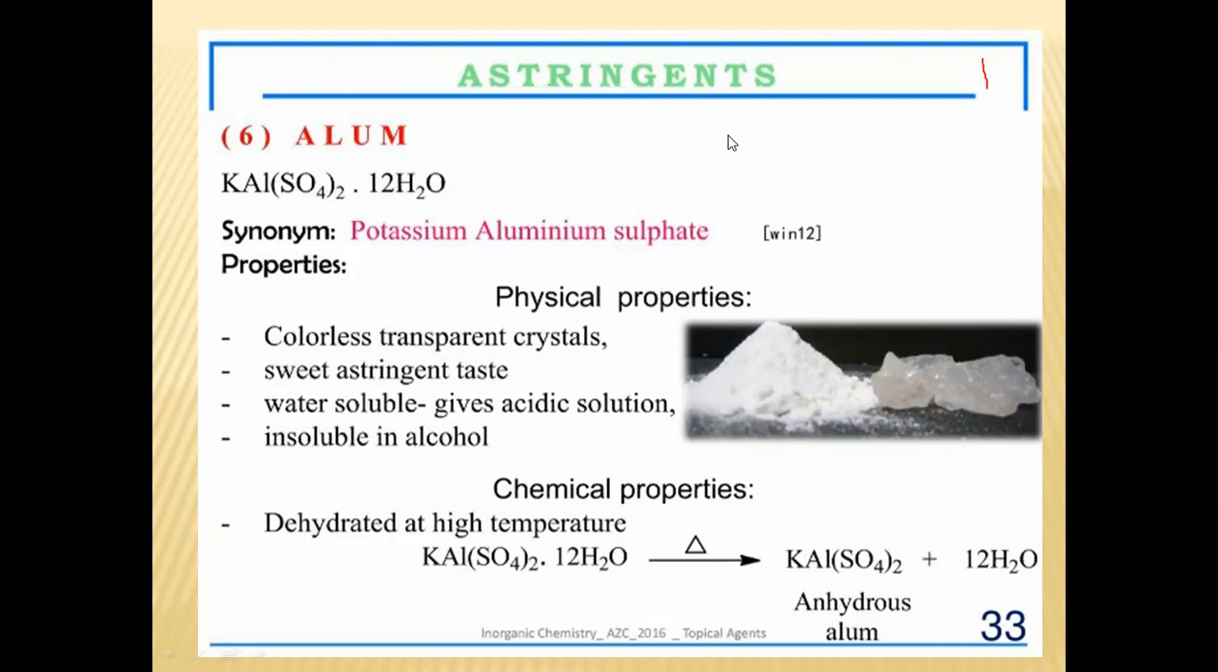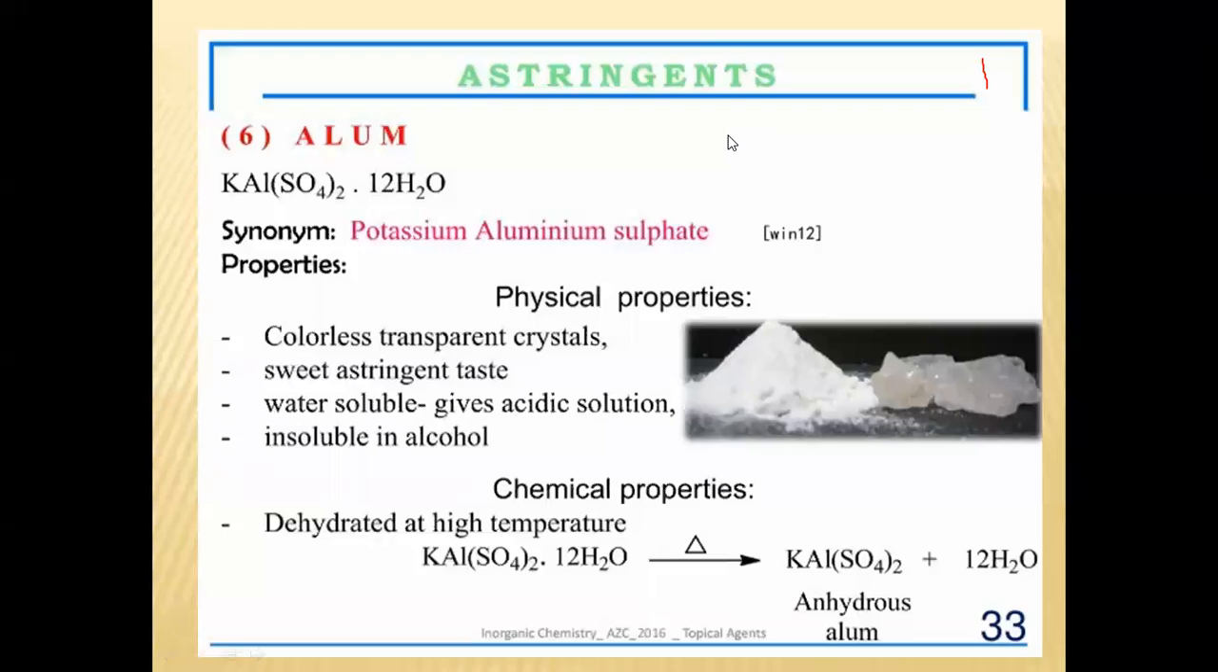So potassium aluminium sulfate is available in the hydrous as well as the anhydrous form. It is soluble in water as well as in various acidic solutions. It is mainly insoluble in alcohol. So these are the physical properties of alum, that is, potassium aluminium sulfate.